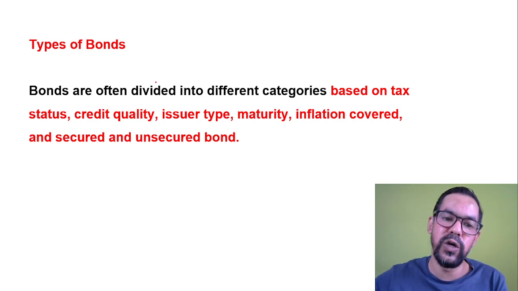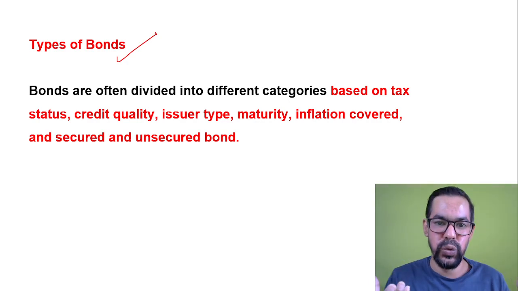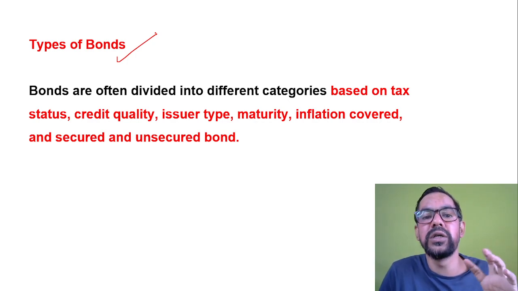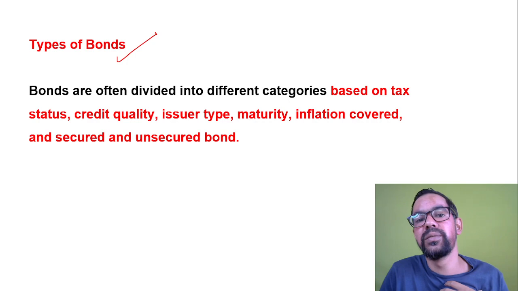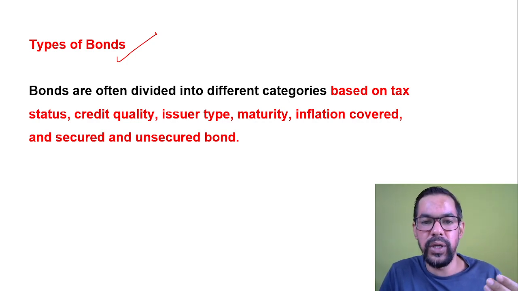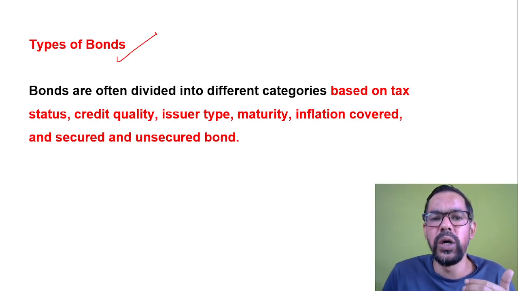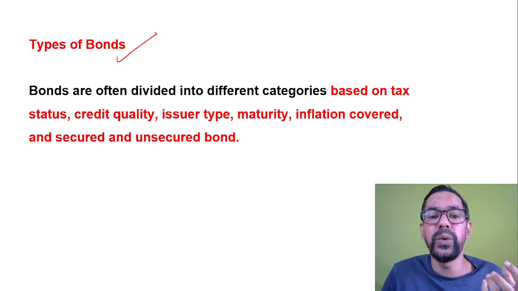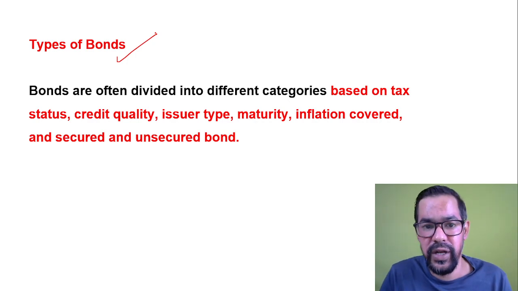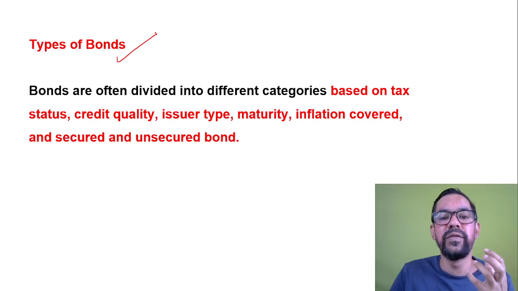Okay, now types of bonds. We have different types of issuers. Some bonds are issued by the Government of India, called sovereign bonds. There are some bonds generally issued by state governments and municipal governments, so municipal bonds. There are some bonds which are related to inflation, to protect the interest of investors from inflation, so we have inflation index bonds. So we have different issuers, or different features of bonds.